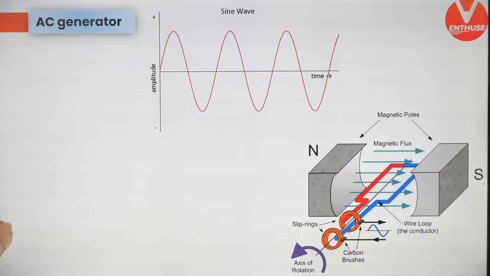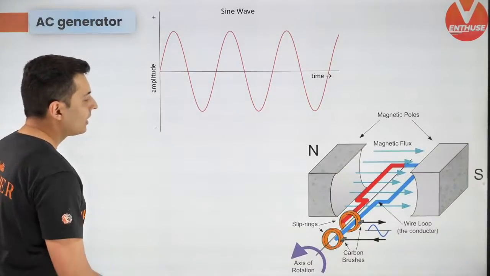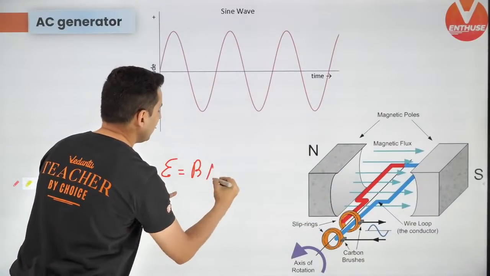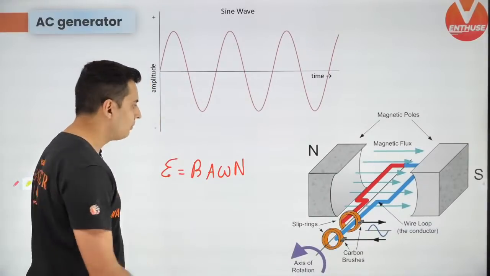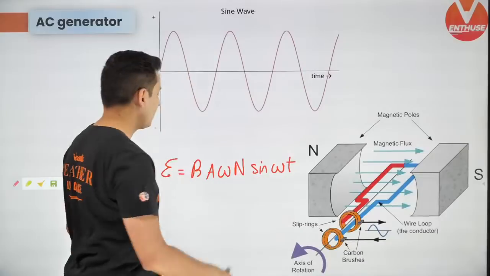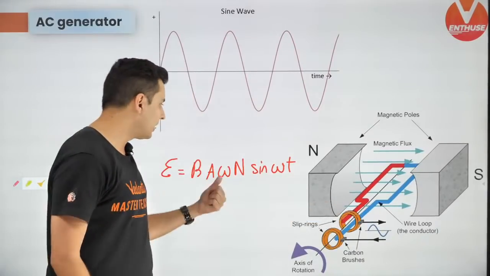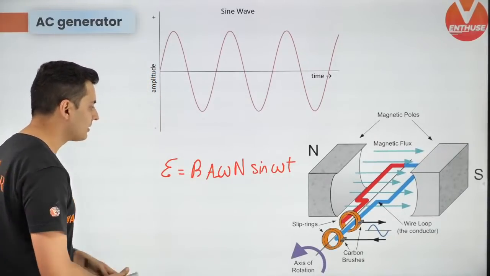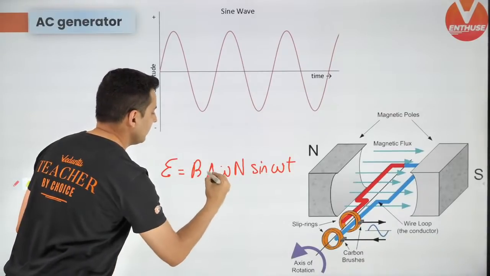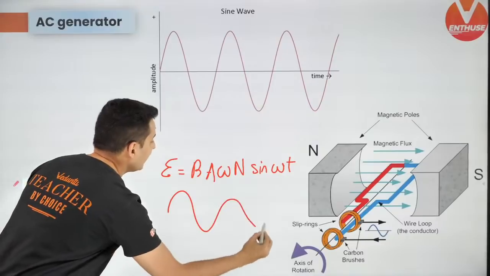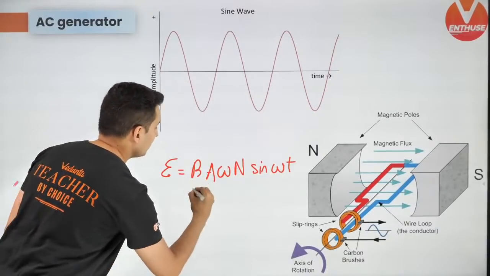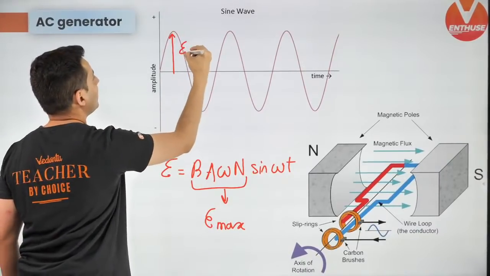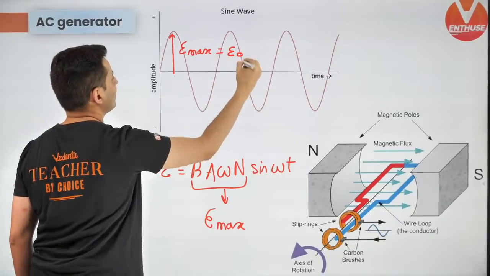Let's get going to the next one. AC generation. The EMF generated by a generator is B A omega n sine omega t. B is the magnetic field in which the coil is rotating, A is the area of the coil, omega is the angular speed, n is the number of turns. That is the EMF which will be generated when a coil rotates, and this EMF will be like the one shown over here. This would be your maximum EMF, E max, or sometimes called E naught.